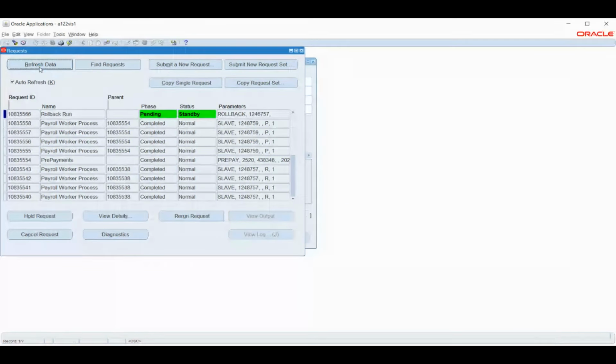I think there is one patch that got stuck, which did not roll back, which is causing the issue. Probably we'll reverse this, roll this back, and then we will rerun the program from the payroll run to the costing.